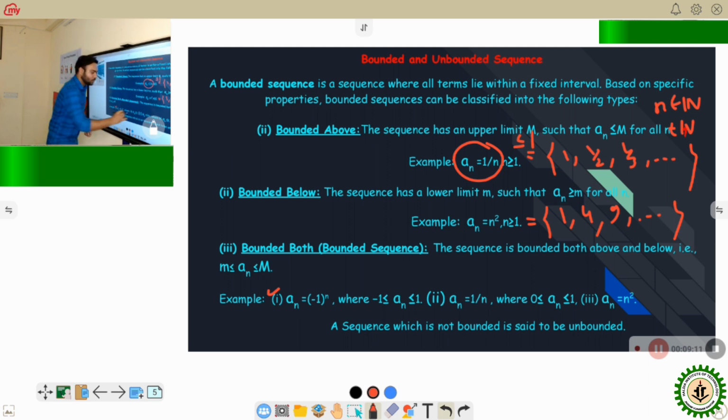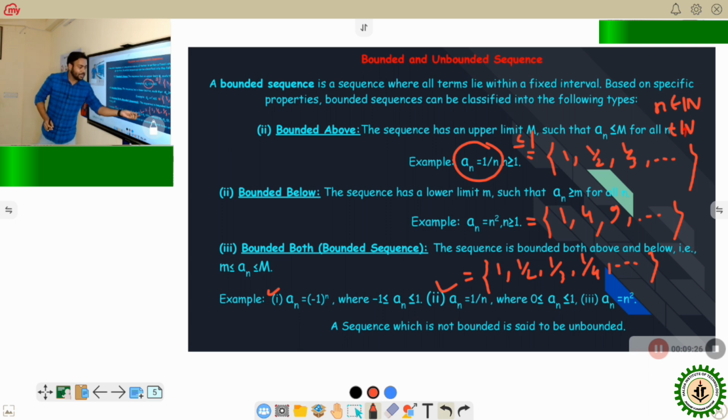Now for this sequence a_n equal to 1 by n, the elements are 1, 1 by 2, 1 by 3, 1 by 4, and it goes on to infinity. So all the elements of this sequence lie between 0 and 1. It goes to 0. That's why the elements of that sequence lie between 0 and 1.